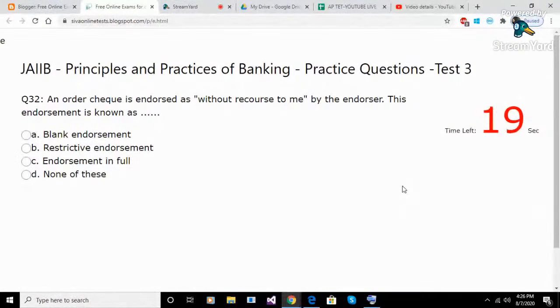Question 32. An order check is endorsed as without recourse to me by the endorser. This endorsement is known as. Option A. Blank endorsement. Option B. Restrictive endorsement. Option C. Endorsement in full. Option D. None of these. Answer D. None of these.